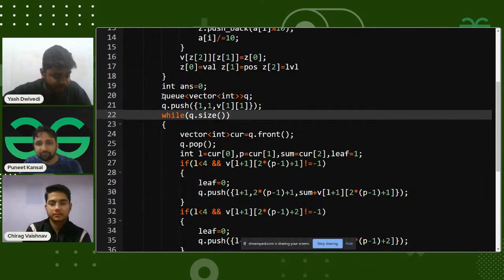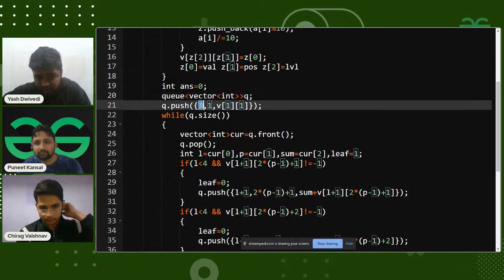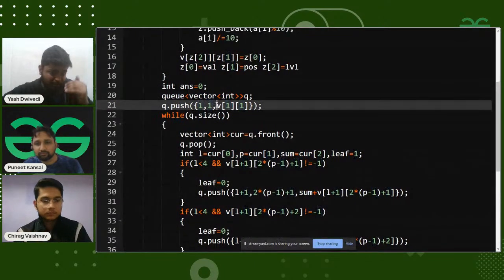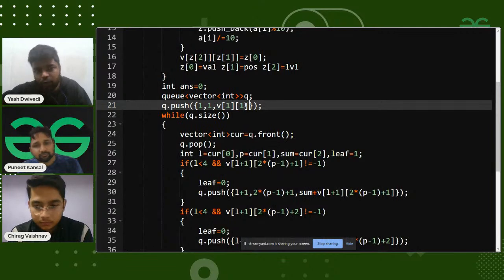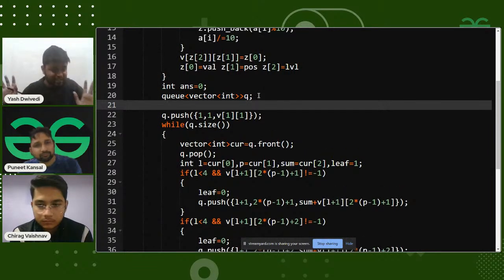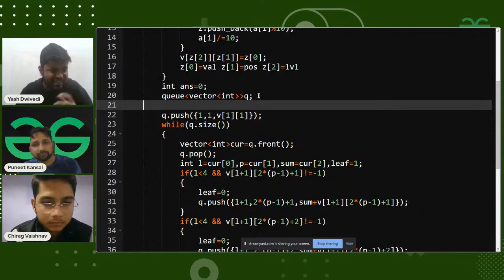Now you make a queue. I have made a queue using a vector, because I wanted the level, the position, as well as the sum from the root up till that particular node. Whenever I start a BFS or a DFS, and I have used a BFS, you could also use a DFS. That depends on your choice, but I used a BFS just to stay simple.